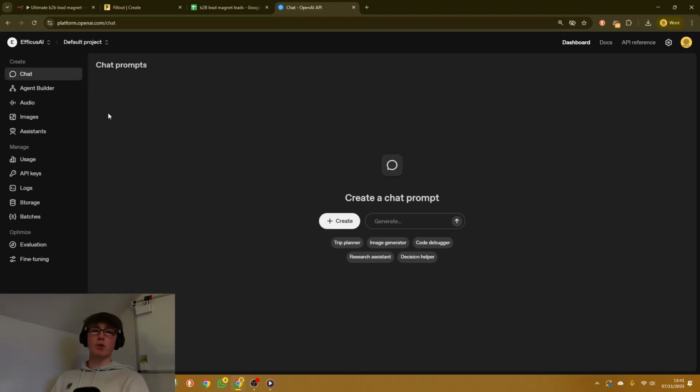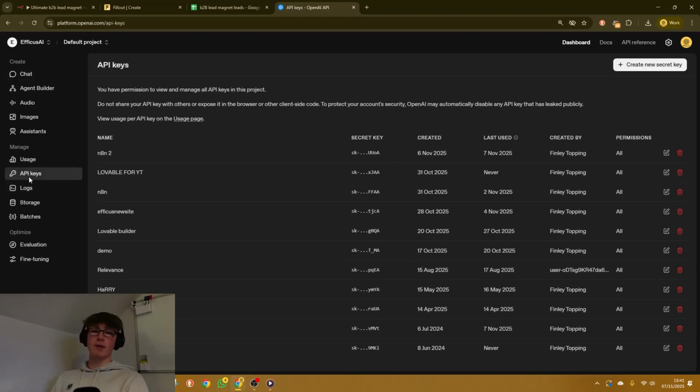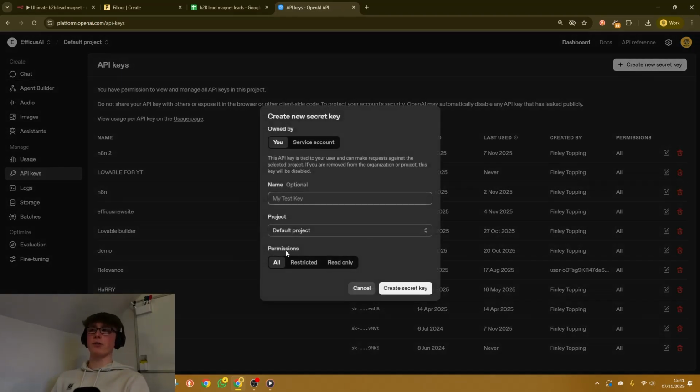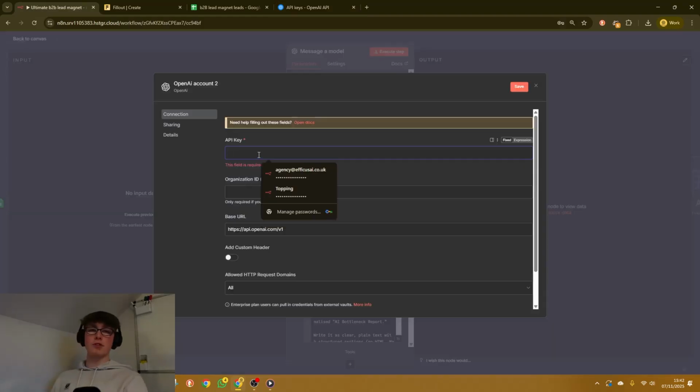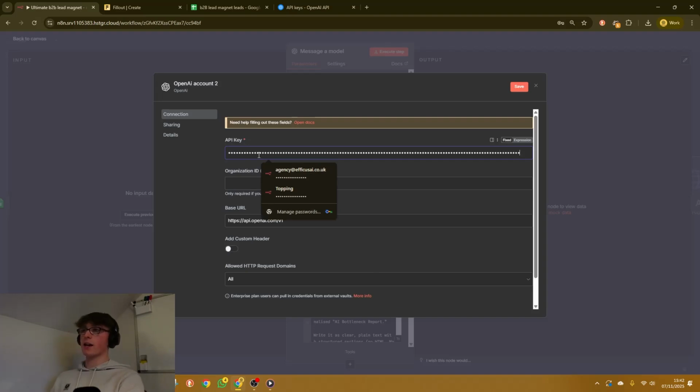Now, back in the dashboard, once you've added some credits, you're going to want to come to API keys. Then you just want to hit create new secret key, give it a name like n8n, and then create the secret key. Then it'll pop up on screen. You want to copy that, come back to n8n and just paste it in the API key field, then hit save and you're good to go.